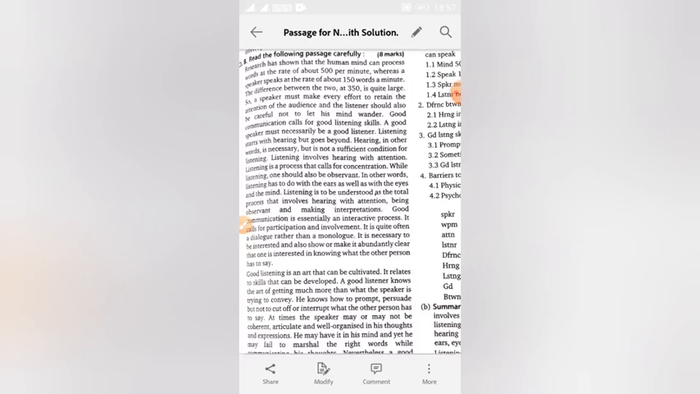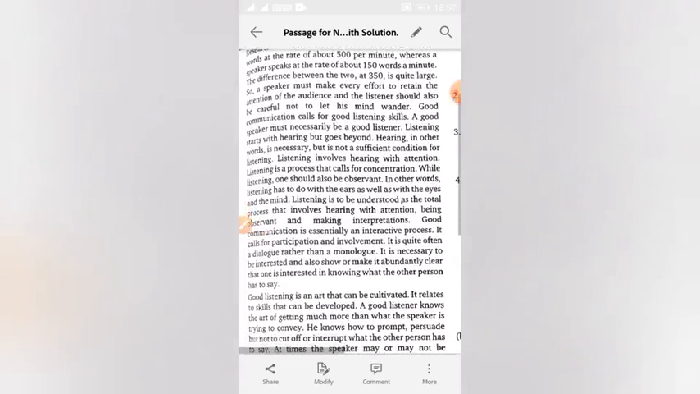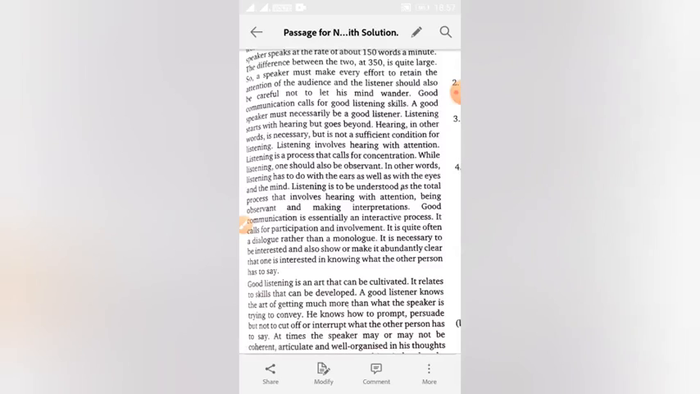Research has shown that the human mind can process words at the rate of about 500 per minute, whereas a speaker speaks at the rate of about 150 words a minute. The difference between the two at 350 is quite large. So, a speaker must make every effort to retain the attention of the audience, and the listener should also be careful not to let his mind wander. Good communication calls for good listening skills. A good speaker must necessarily be a good listener.